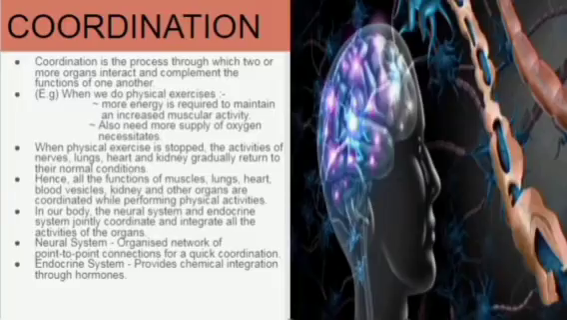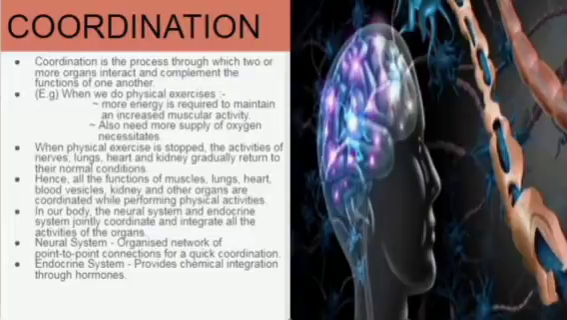Coordination is the process through which two or more organs interact and their functions are coordinated to each other. For example, when we do physical exercises, we require energy and oxygen supplement. And when we stop exercising, gradually the activities of our lungs, heart, kidneys, etc. will return to their normal condition. Hence, all the functions of muscles, lungs, heart, etc.